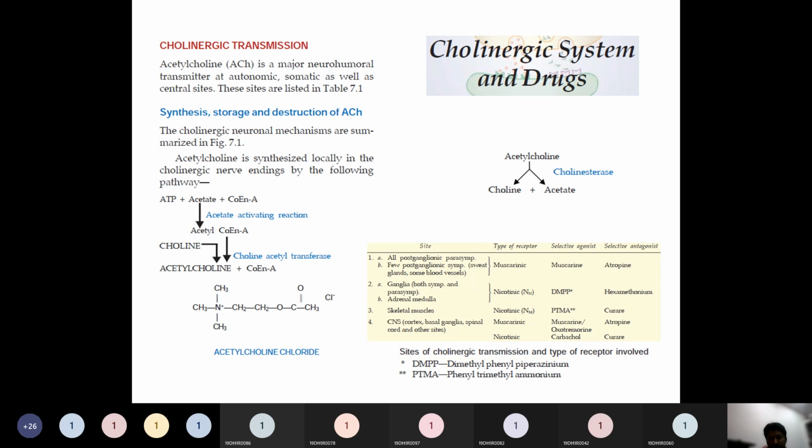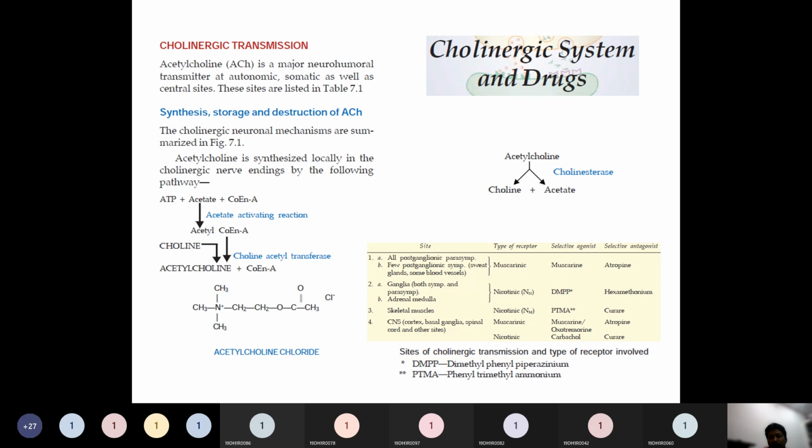Coenzyme A, acetate and ATP will make up acetyl coenzyme in the mitochondria. Then acetyl coenzyme will come into the cytoplasm. In the cytoplasm, this acetyl coenzyme will come in contact with choline molecules.